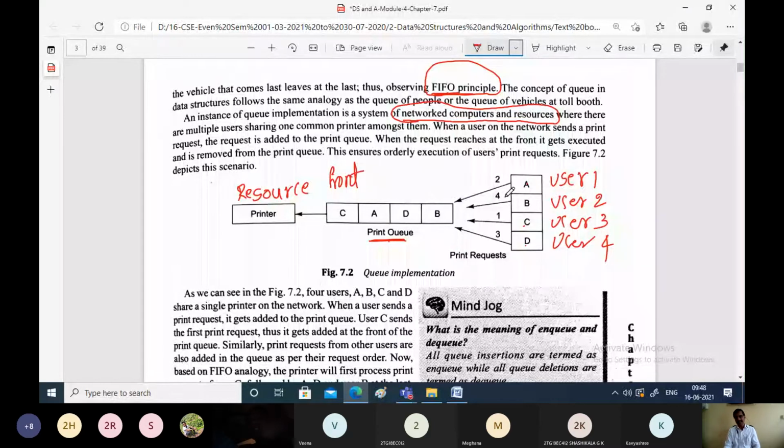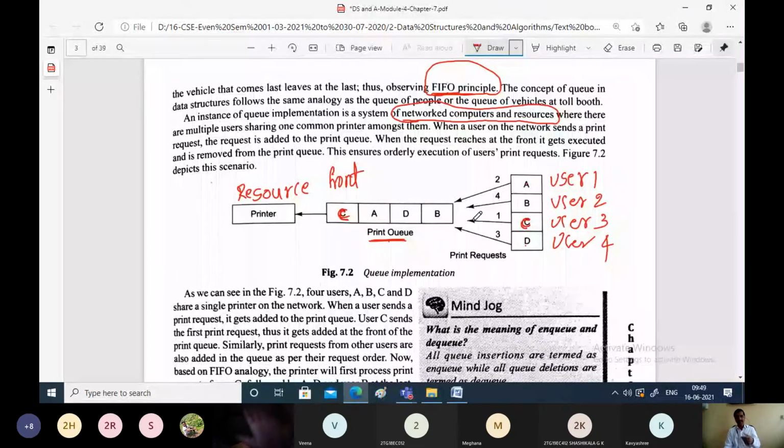In this scenario, it is being assumed that user C is requesting first. In the timeline, user C is requesting first. So the request of user C is placed at the front of the queue.